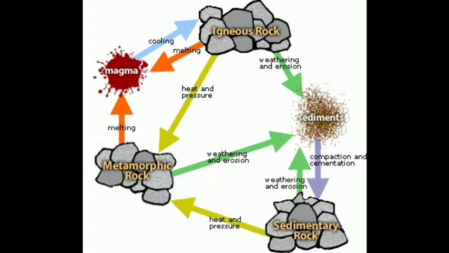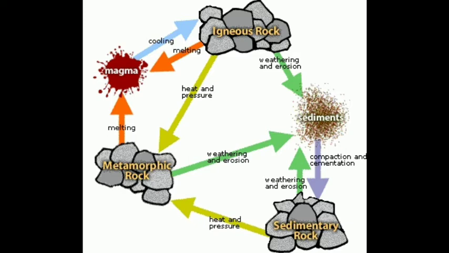Agents of denudation may erode metamorphic rocks also to form sedimentary rocks again. Under the influence of various earth movements, the rocks of igneous, sedimentary, and metamorphic types may get buried very deep inside the earth, where they might melt to form magma.